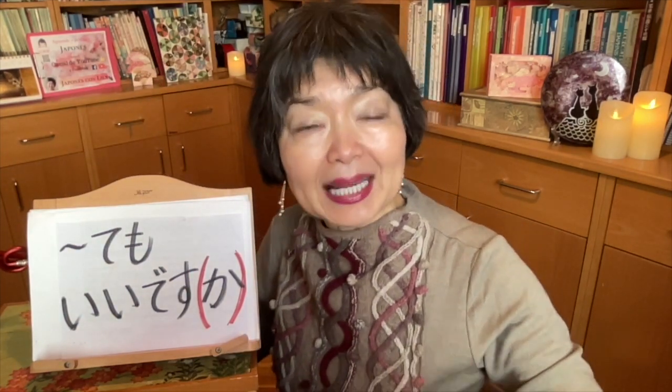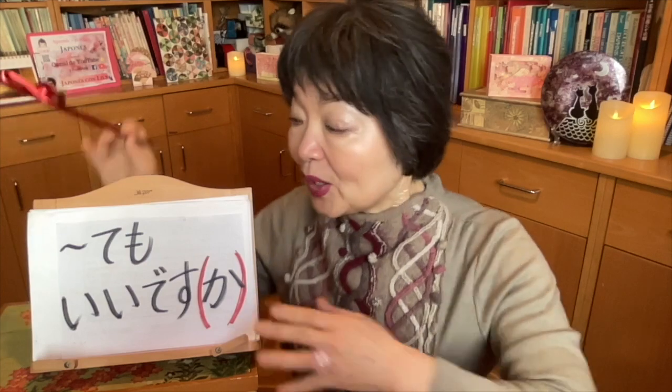Before I explain this grammar now, I want you to remember temo ii desu ka or temo ii desu. I made a grammar video number 65, and I explained about this. So if you don't remember it, you can watch that video number 65 of the grammar. Well, anyway, temo ii desu ka is for permission. Is it okay if I do something? Can I or may I?